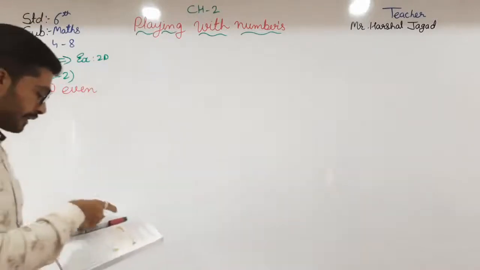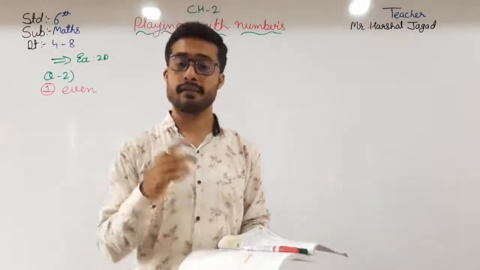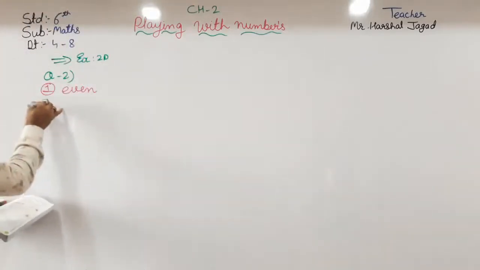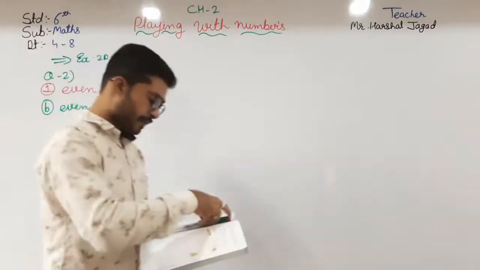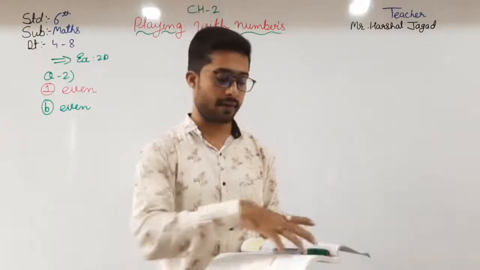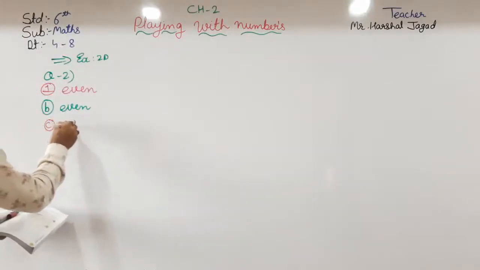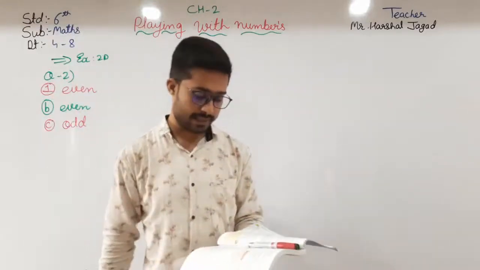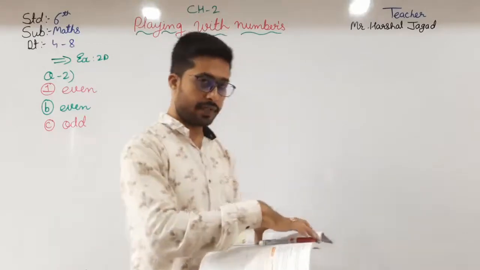Then the second one, B: the sum of two odd numbers is always also even. Then C: the sum of an even and an odd number is always an odd number, so here it will be odd. Then D: the product of two even numbers is always even.